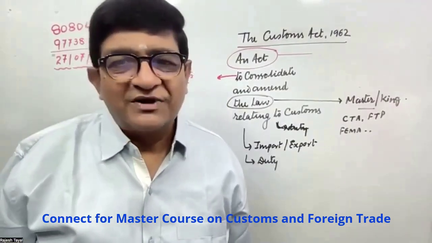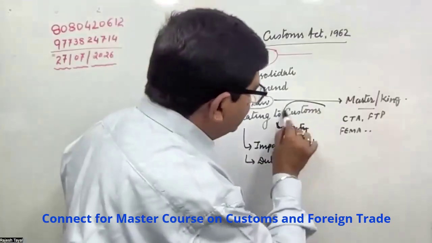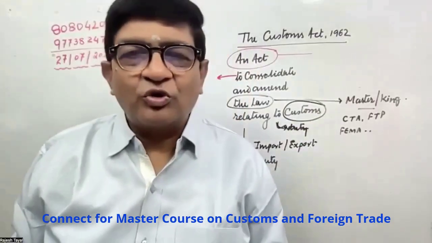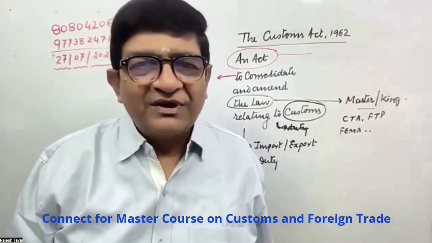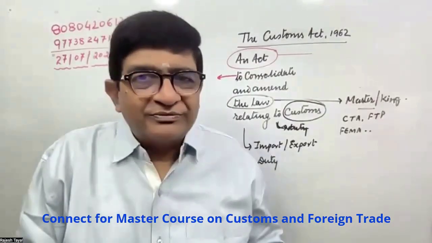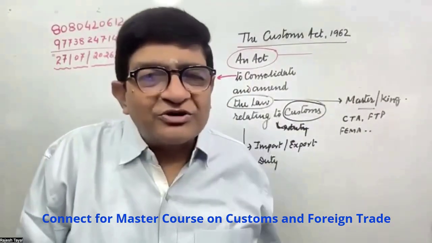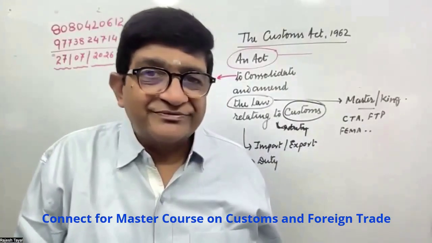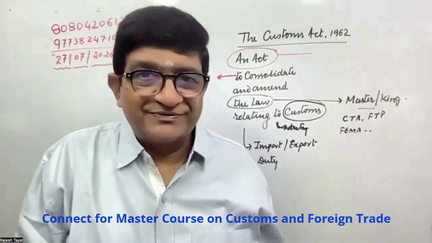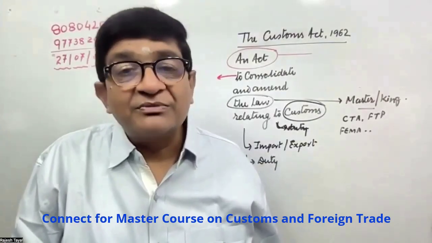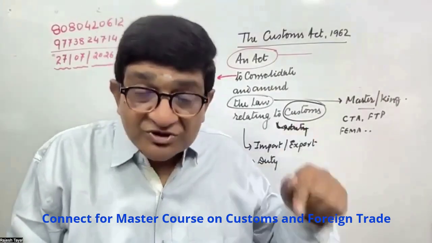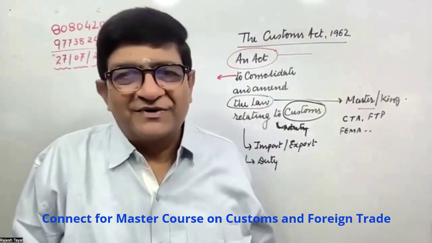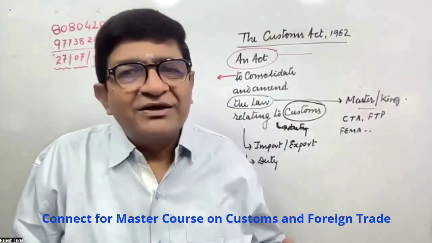So customs is a very wide word, not only collection of duties. Even if the subject is not related to duty, can the customs authorities have jurisdiction? The answer is yes, because it is dealing with customs, not only customs duty. Customs is much wider than customs duty.